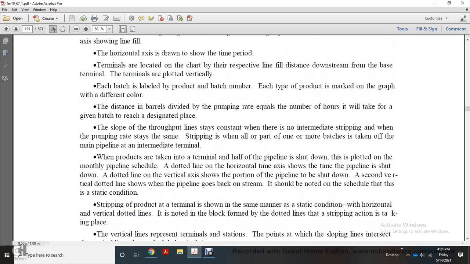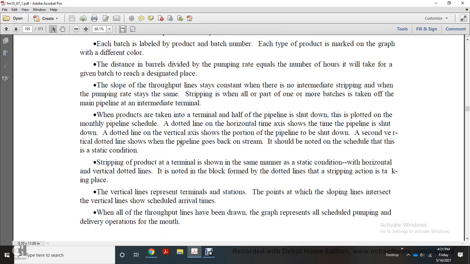The slope of the route of the pipeline stays constant, therefore, barring intermediate stripping, the pumping rate stays the same. Stripping is the taking off of all or part of one or more batches from the main pipeline at an intermediate terminal. When products are taken off at a terminal, halfway along the pipeline, and the line is shut down, this is plotted on the monthly pipeline schedule. A dotted line on the horizontal time axis shows the time the pipeline shuts down, and a dotted line on the vertical axis shows the portion of the pipeline to be shut down. A second vertical dotted line shows when the pipeline goes back on stream. The schedule should then be noted with the static condition. Static product at the terminal is shown in the same manner. Horizontal and vertical dotted lines are drawn in block form to show the stripping action taking place.